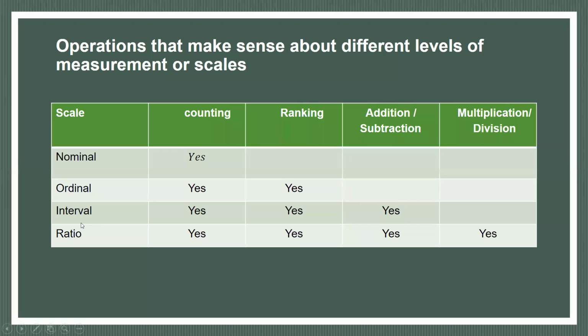So statistical tools are classified into three categories: which statistical tools are applied for nominal data, which for ordinal data, and which for interval and ratio data, because both use the same statistical tools. Those applied on interval data can also be applied on ratio data.